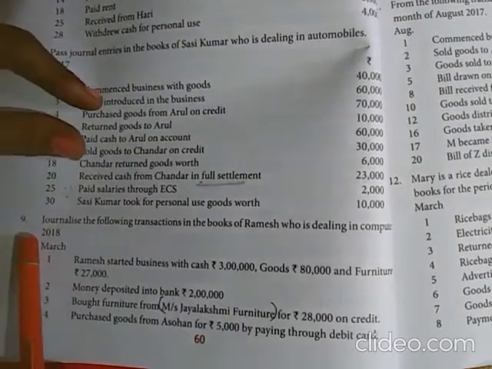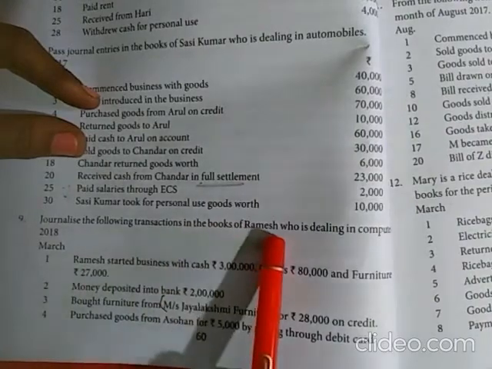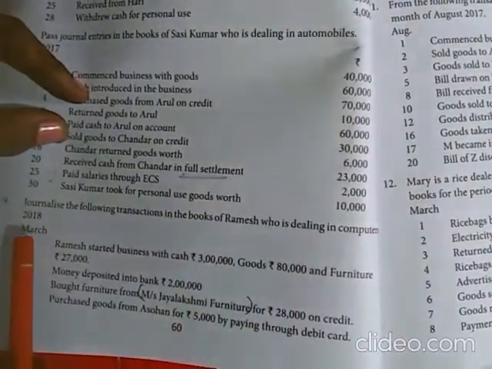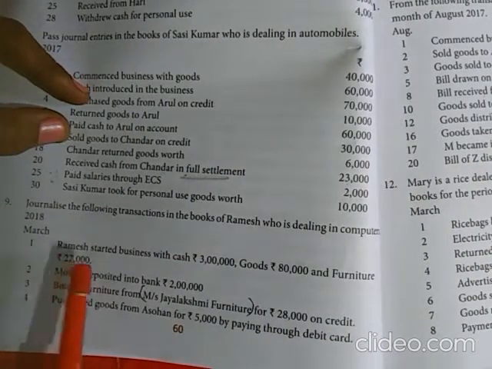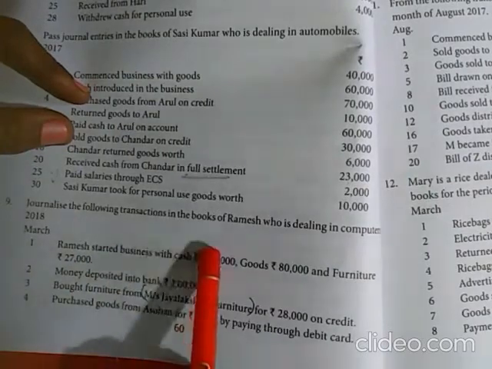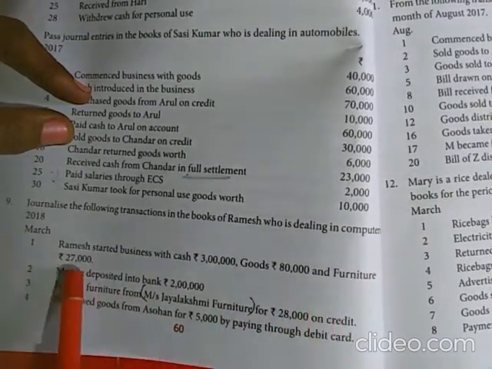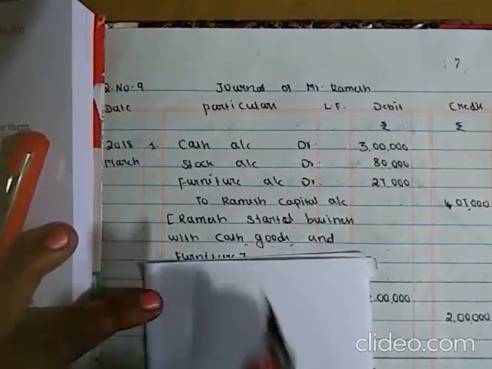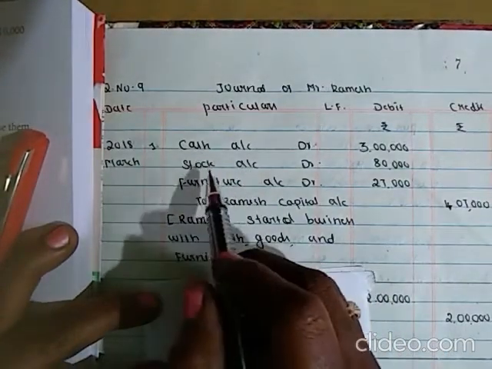Question number 9. Journalize the following transactions in the books of Ramesh, who is dealing in computers, March 2018. Ramesh started business with cash 3 lakhs, goods 80,000 and furniture rupees 27,000. Involved accounts are Ramesh, cash, stock and furniture.